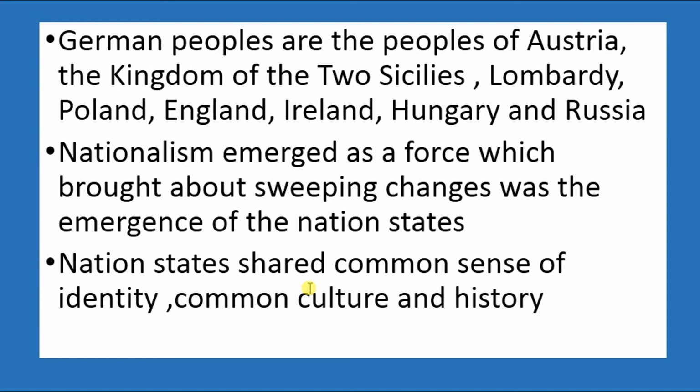Now Poland, at that time, was predominantly or continuously under the control of two countries. One is Germany, the second one is Russia. So when Poland was under the control of Russia or Germany, most of the time the Polish language was influenced by these two, that is the German and Russian languages. So people of Poland, people of the Two Sicilies, even England, there is Northern Ireland, we studied in political science. Ireland is a part of England, today the United Kingdom, but Ireland has its own culture called Irish culture, Irish language. So every country felt that there is a need to identify themselves as a separate country.